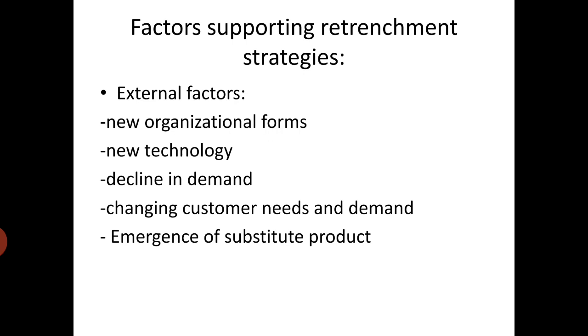Now let's move on to the factors that trigger a company to adopt a retrenchment strategy. We have divided the factors into external factors and internal factors. The external factors are mainly present in the external environment of the company. The first factor given here is new organizational form.